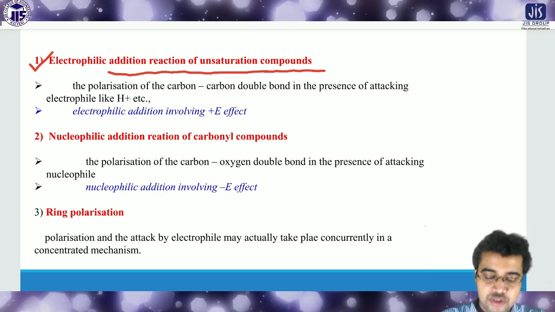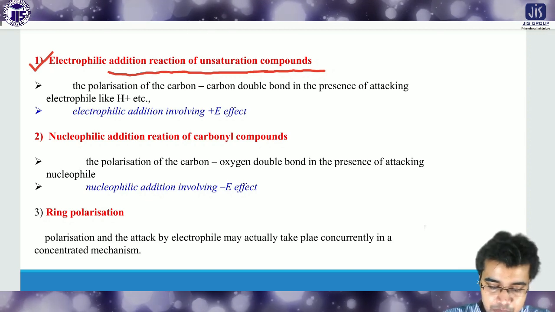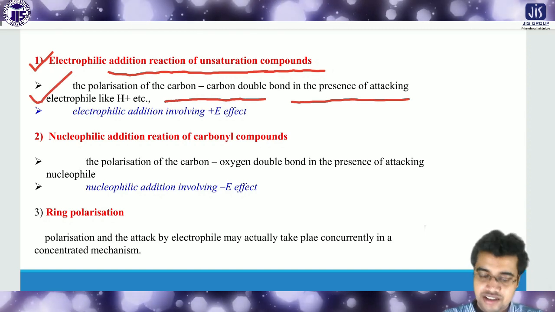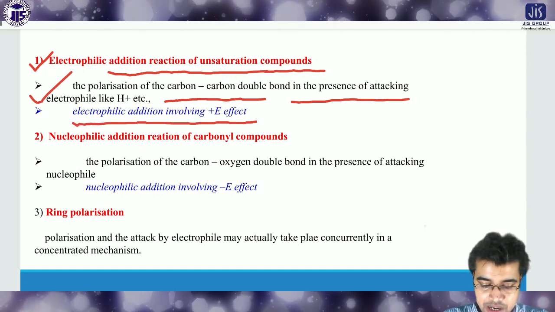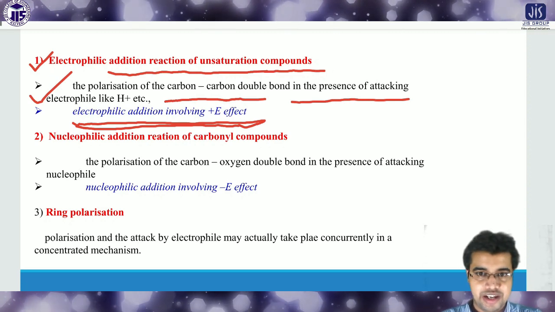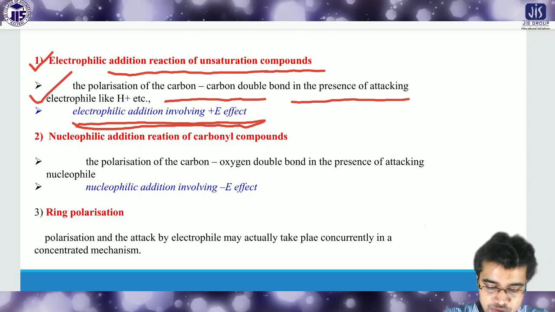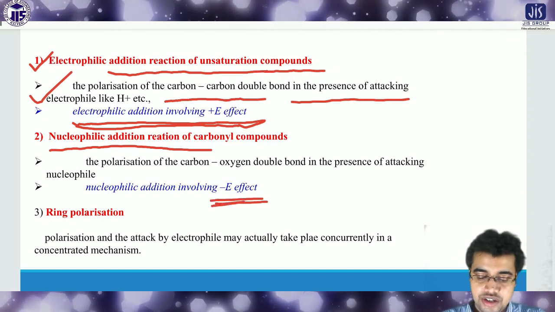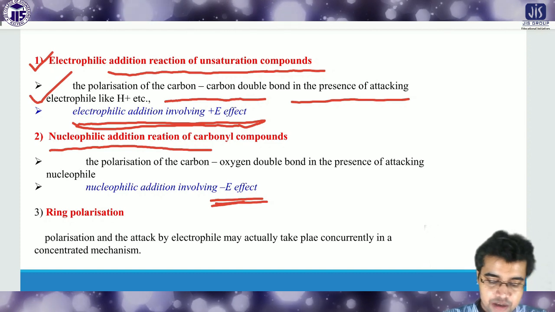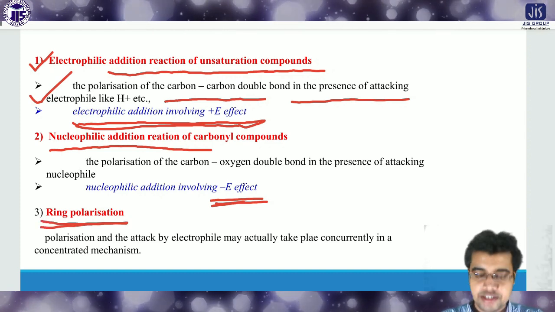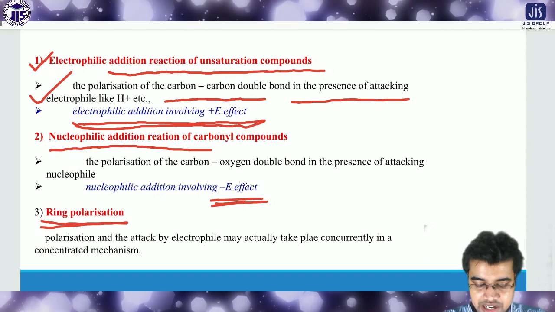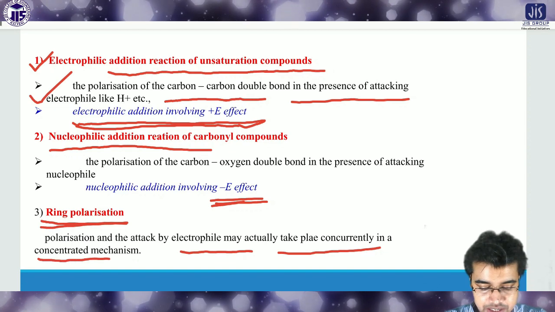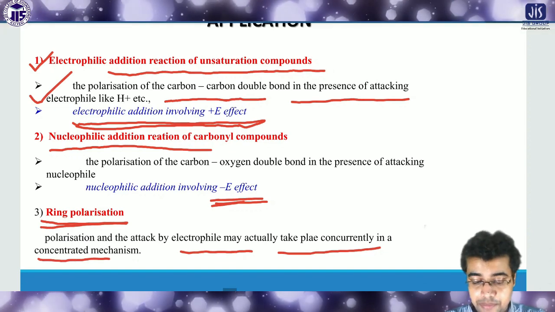So first of all, electrophilic addition reaction occurs through the polarization of the carbon-carbon double bond in the presence of an attacking electrophile like H plus. So electrophilic addition involves the plus E effect. Nucleophilic addition occurs with the minus E effect, as I told you. So nucleophilic addition involves the minus E effect. Ring polarization means the polarization and the attack by the electrophile may actually take place in a concerted mechanism. So this can happen here also.